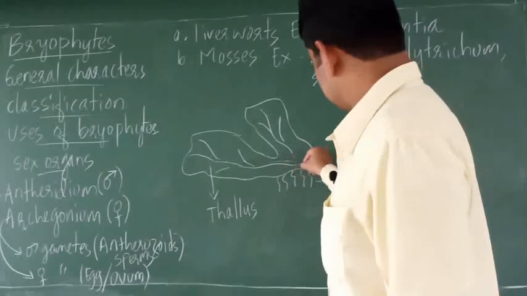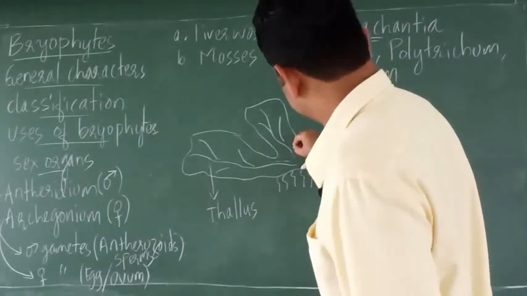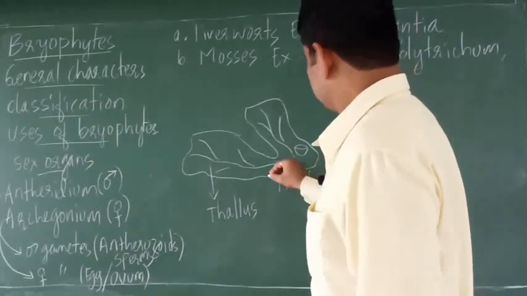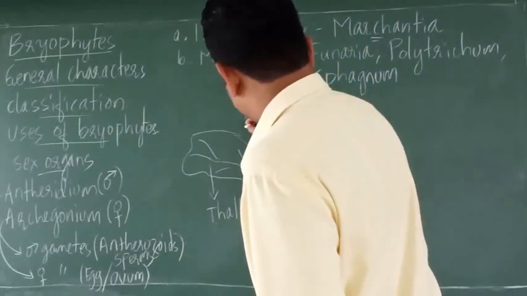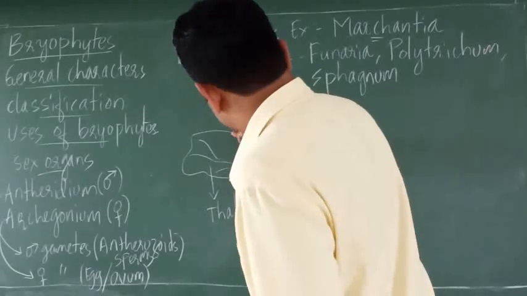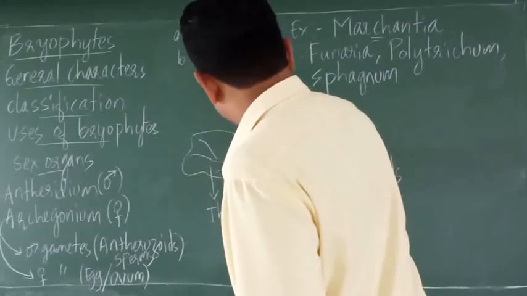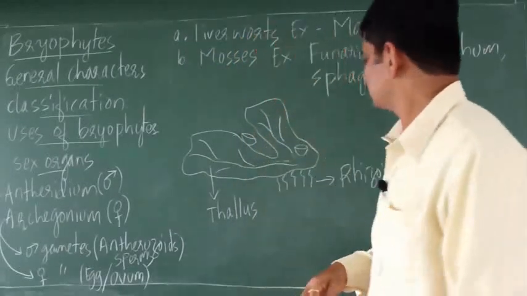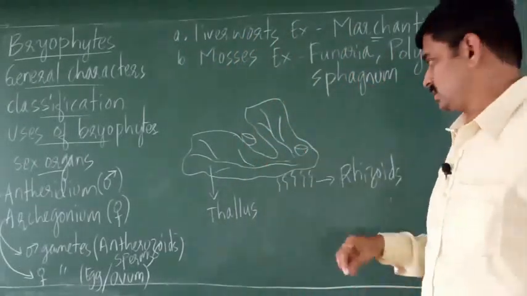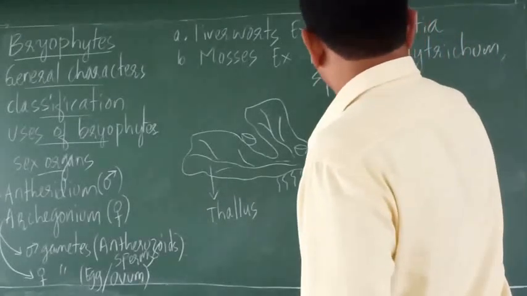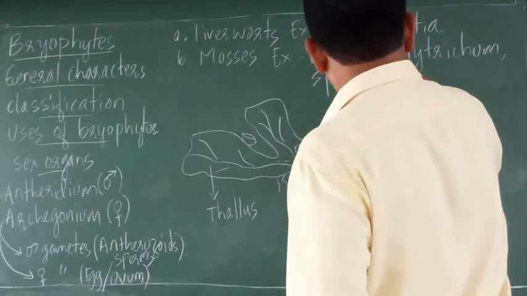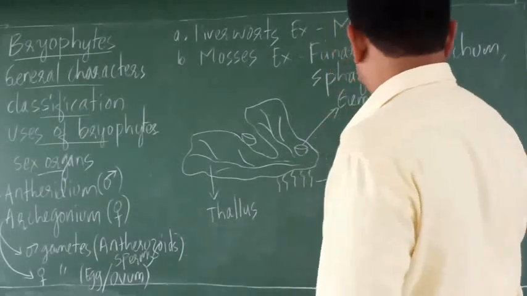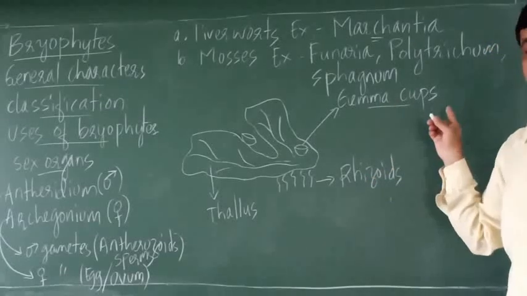Now on the thallus, you will observe such cup-shaped structures. So these cup-shaped structures, they are called gemma cups.